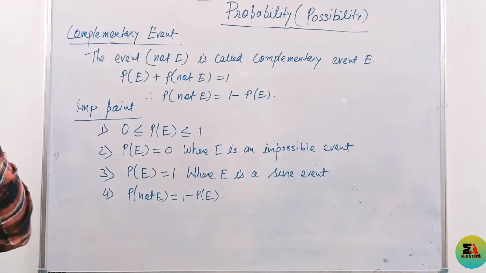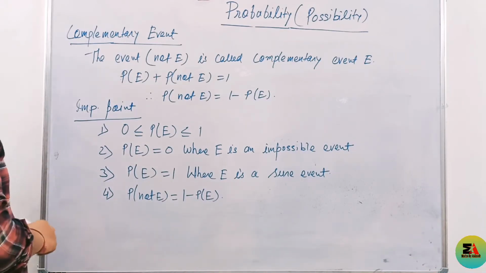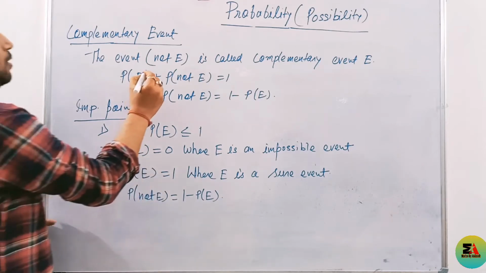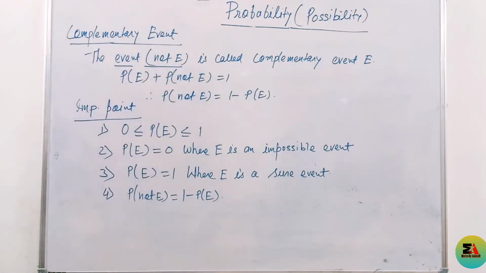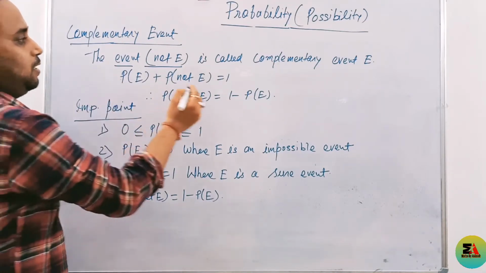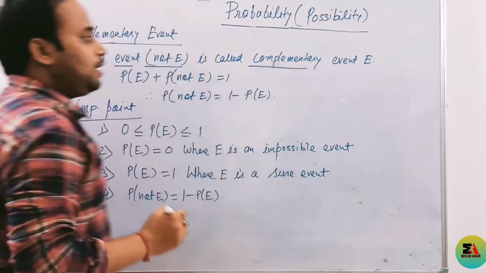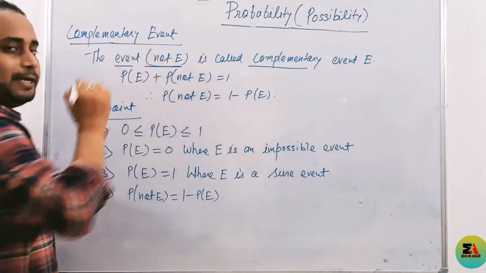Today we are going to discuss complementary event. What is the meaning of complementary? Those events which do not occur or are not possible, they are known as complementary events. It is denoted by not E.